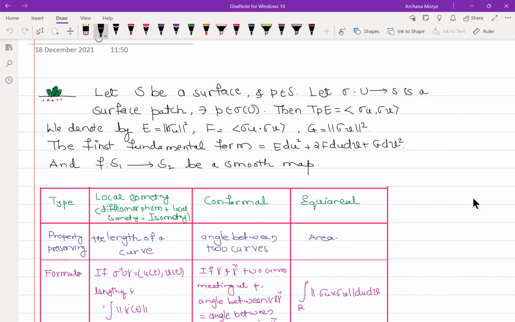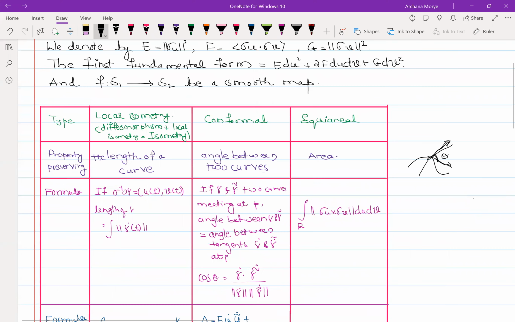For angle we need straight lines, so for a curve we look at its tangents. Angle preserving maps are called conformal maps. And equiareal maps are those where area is preserved. So these are three types of maps which preserve different things.